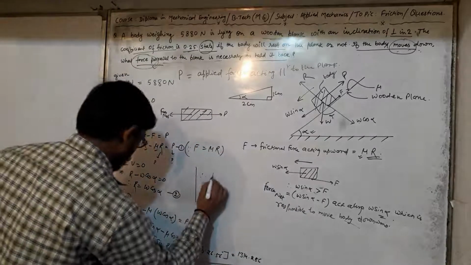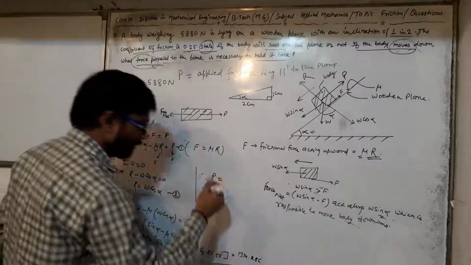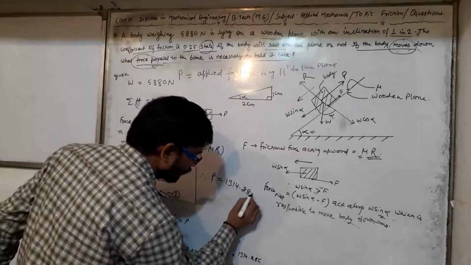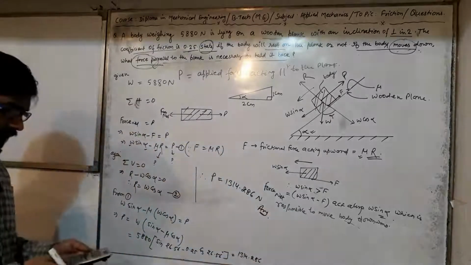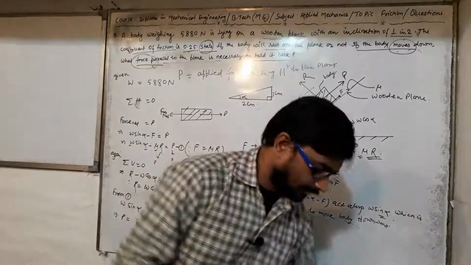So the value of force required to hold the body is 1314.286 Newton. This is the force which is required to hold the body back.